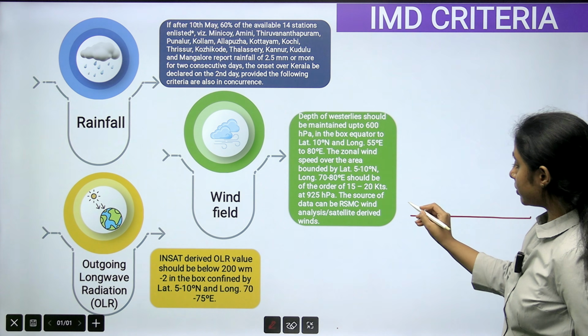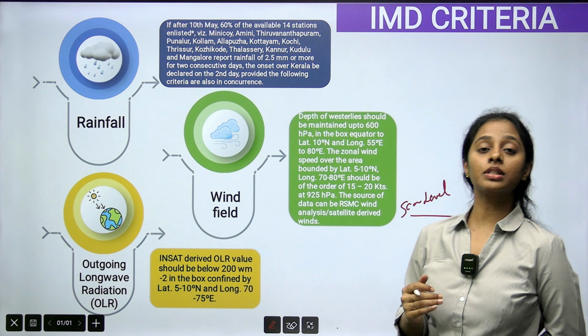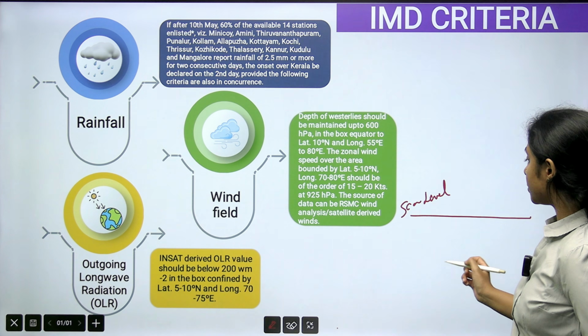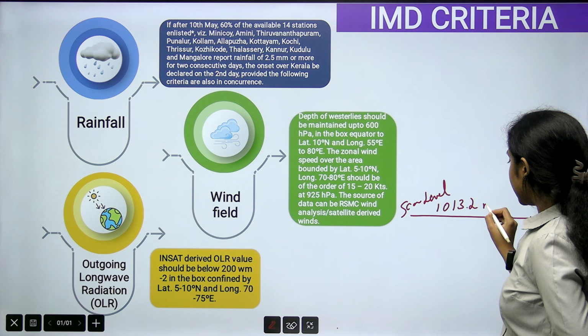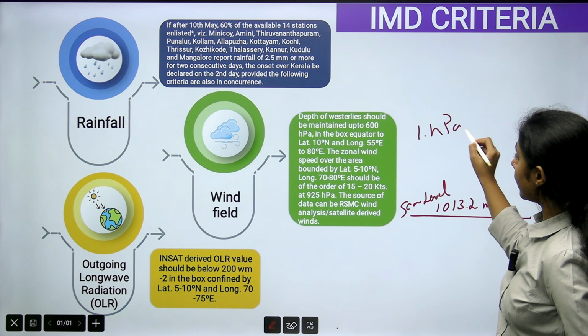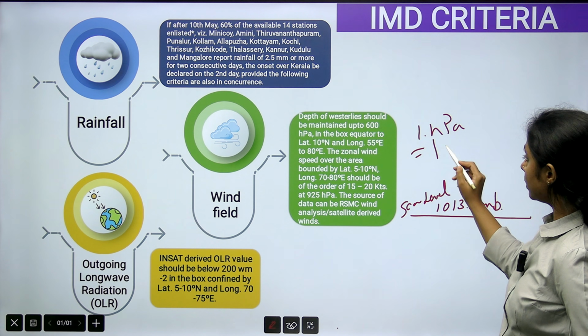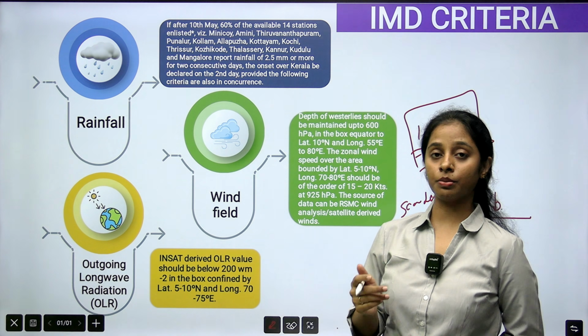This is a sea level. Sea level ಅಲ್ಲಿ what is the pressure? What is the sea level pressure? It is 1013.2 millibar. You need to remember one more thing. 1 hectopascal is equal to 1 millibar. Okay? This is the basic fact that you need to remember.